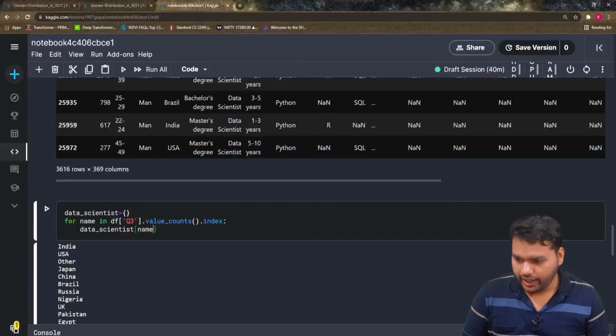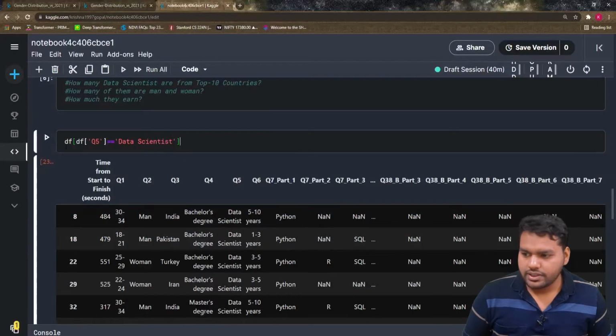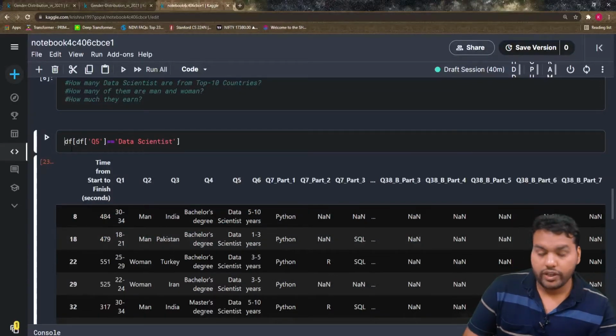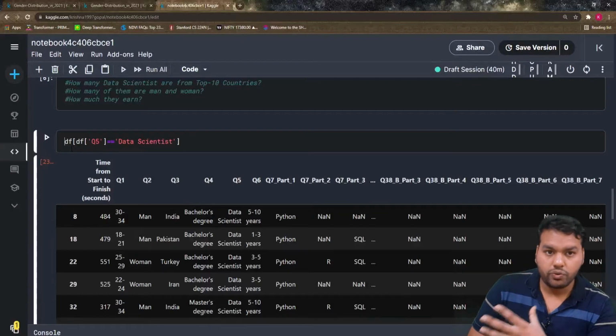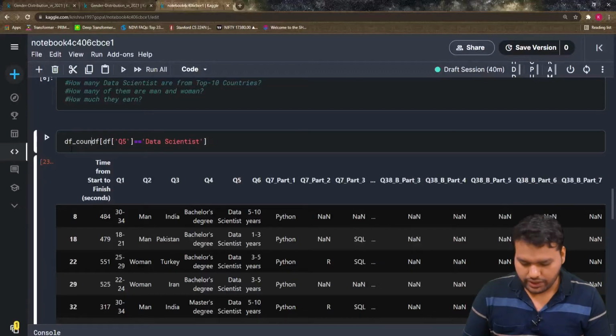I store the name. Now I have to give this a data frame name, because we are not working with the df anymore, we are going to work with this data frame. So I'm going to give df country, because I want to see the country at the end.